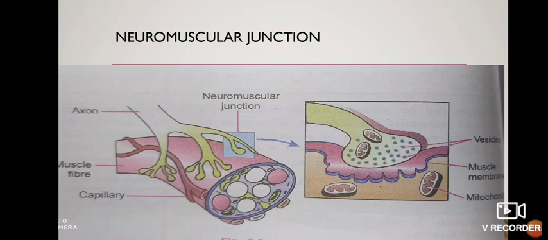Now we have the neuromuscular junction. It is a junction where a neuron meets a muscle. It is a place of apposition of the motor end plate of a neuron with the surface of the muscle. Motor end plate consists of a number of knobbed branches. Here you can see a number of knobbed branches. That is the neuromuscular junction.